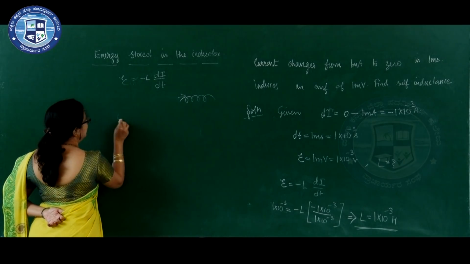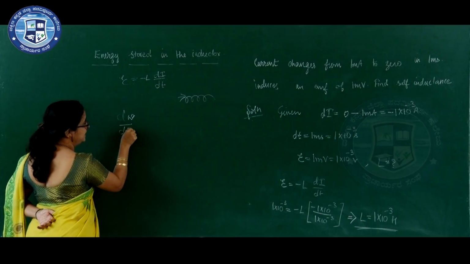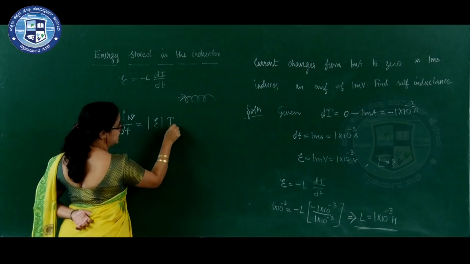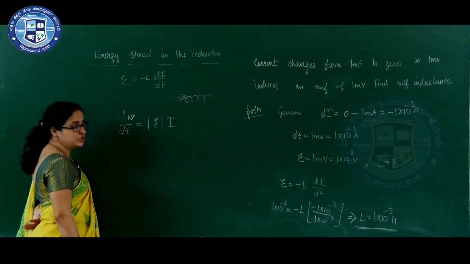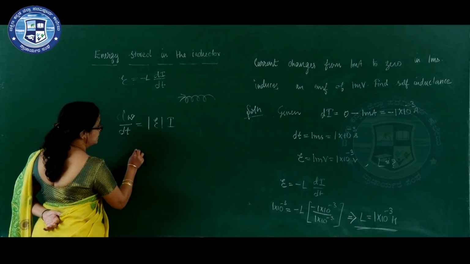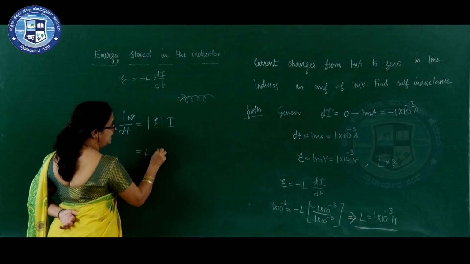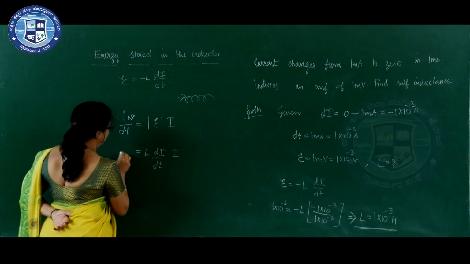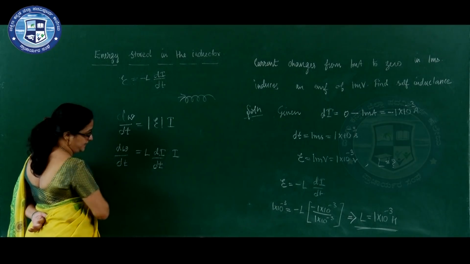So, dW divided by dt is equal to magnitude of E into current. Rate of work done is equal to magnitude of E into I. So, magnitude of E, that is L dI by dt, into I, is equal to dW divided by dt.